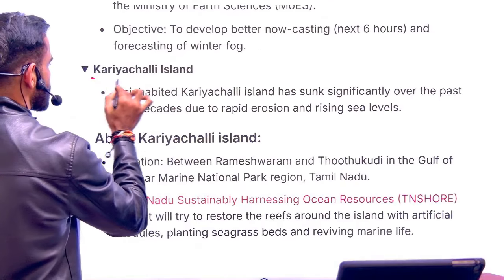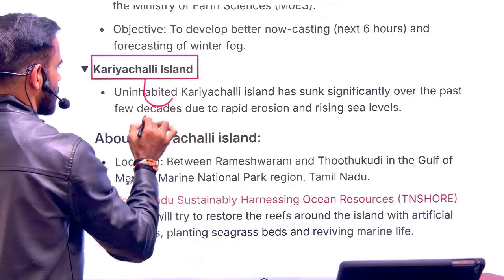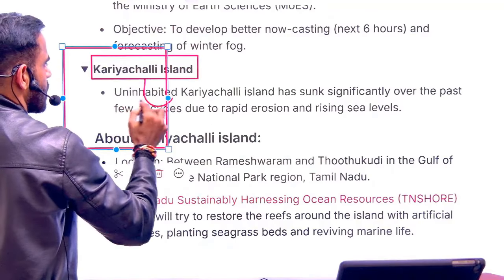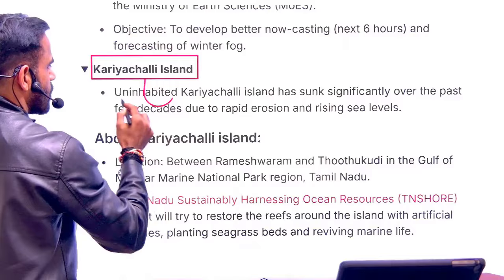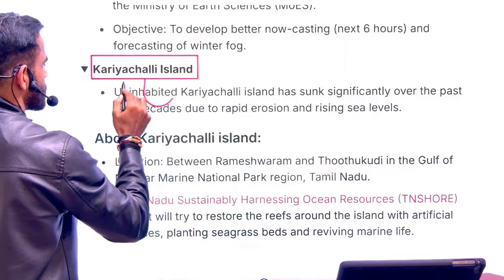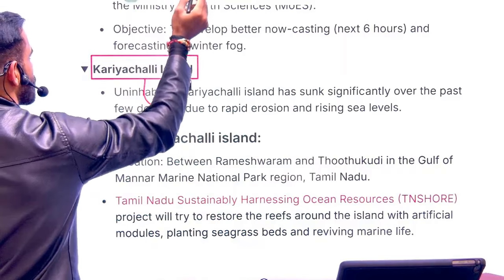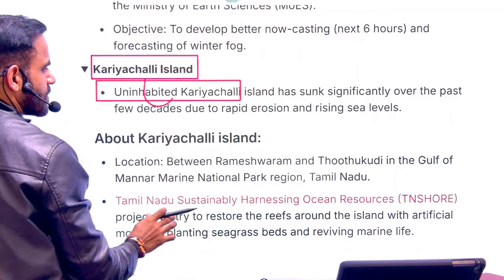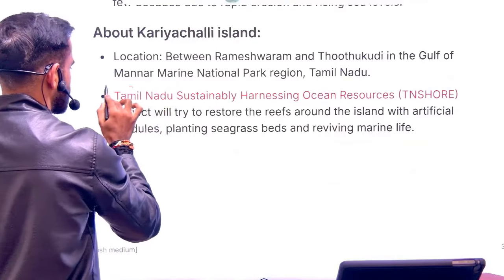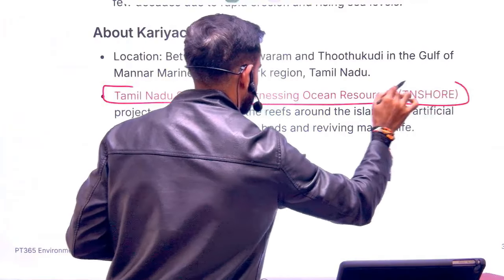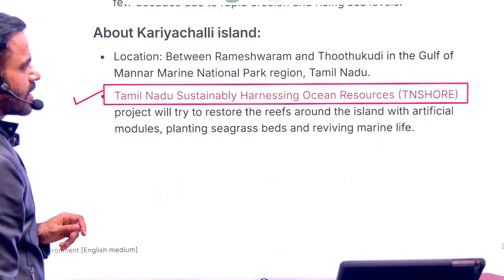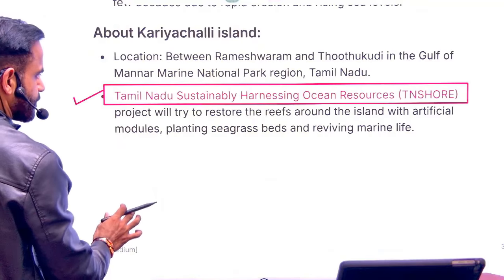Next is related to Katchatheevu Island. It is an uninhabited island, and this was in news because the government is trying to recover or restore this island. It is facing problems because of climate change. For that purpose, the Tamil Nadu government has started a project named TN SHORE. What is TN SHORE? Tamil Nadu Sustainably Harnessing Ocean Resources.